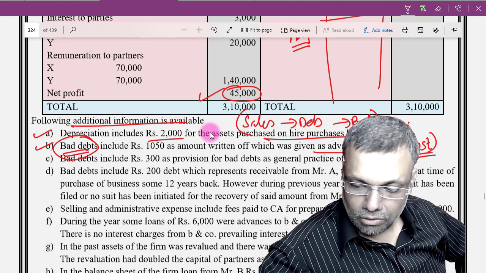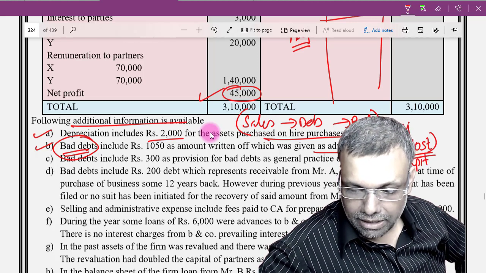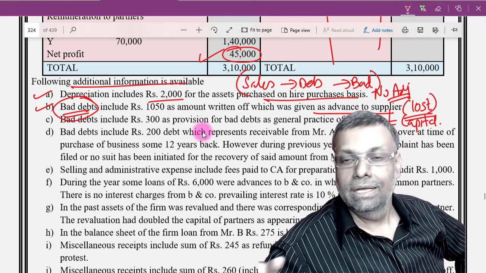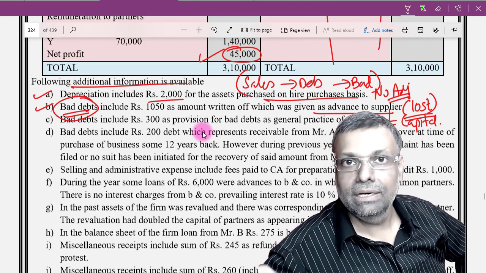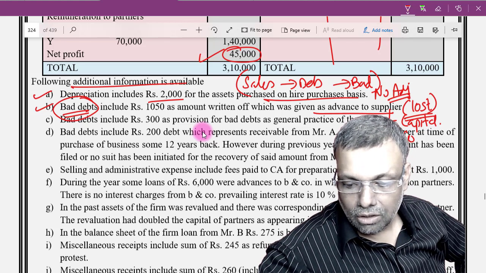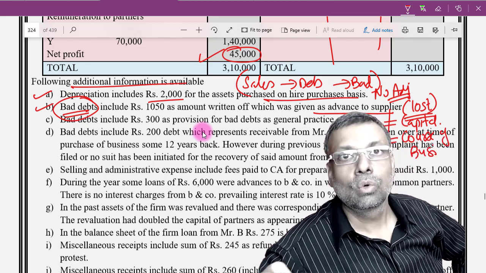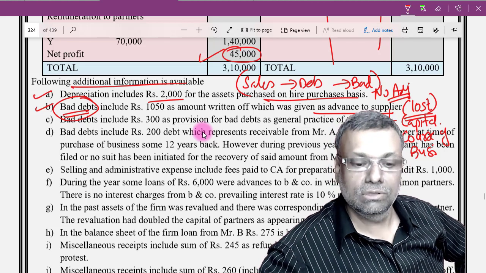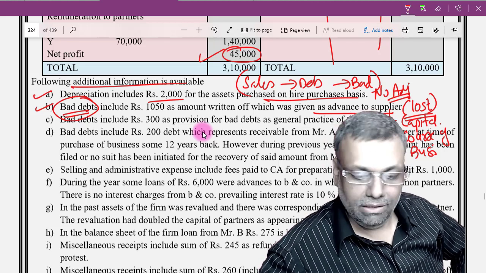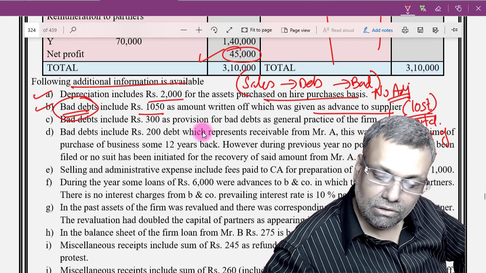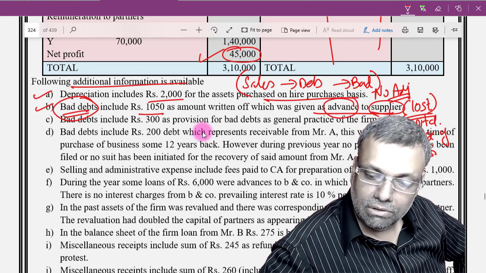Secondly, this particular loss should not be capital in nature. That means had it been a capital loss, you will not get the deduction. In other words, this particular money that you have lost should be in the course of the business, in the ordinary course of the business. Okay, and you lost the money. Now you have given bad debts include 1050, return of advance which was given to a supplier.